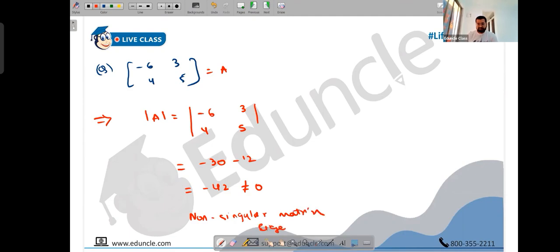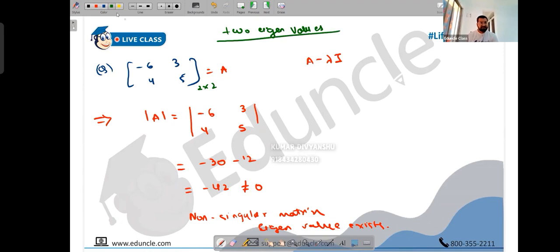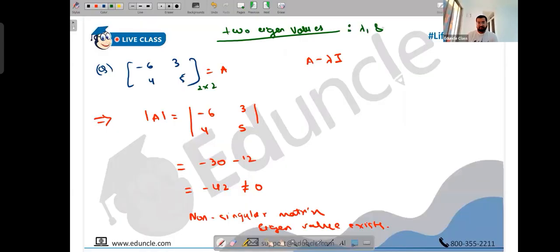Eigenvalues exist. So now we want to find the eigenvalues, people. The first thing we do is calculate A minus lambda I, where lambda are eigenvalues. How many values will we have? Two, because it's a 2 cross 2 matrix. If you have a 3 cross 3 matrix, you can have 3 eigenvalues. So there will be 2 lambdas, lambda 1 and lambda 2.